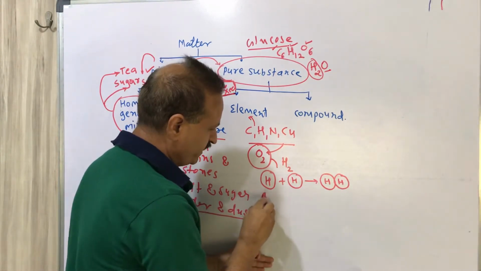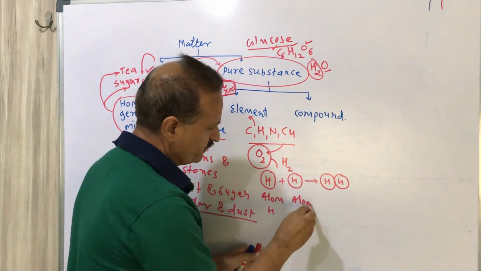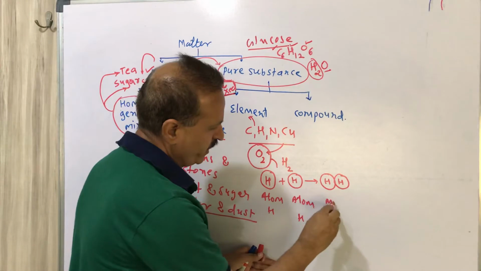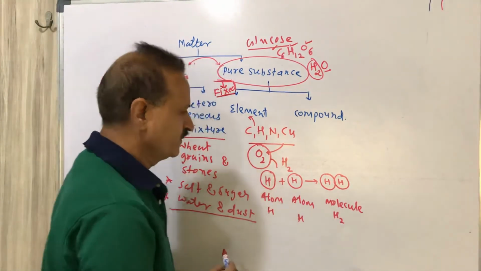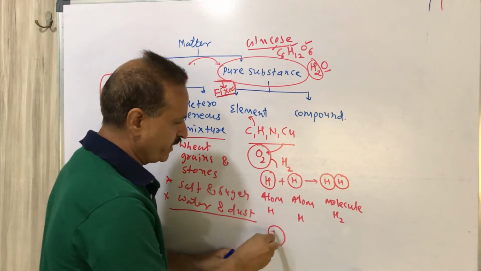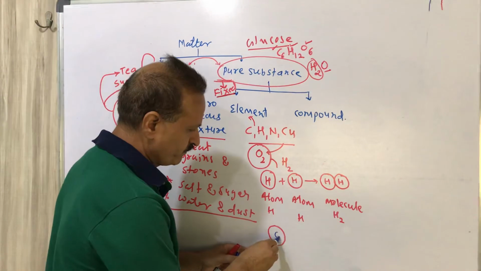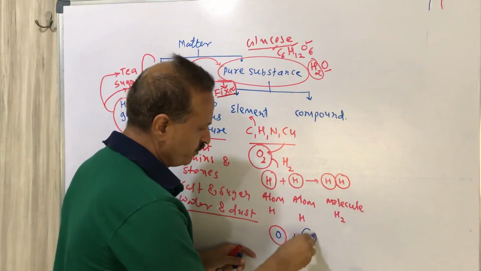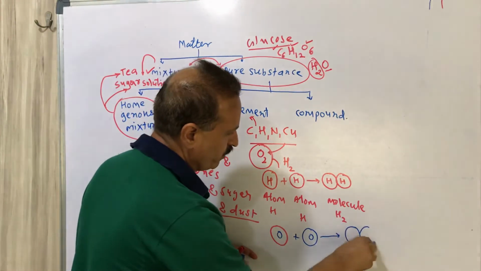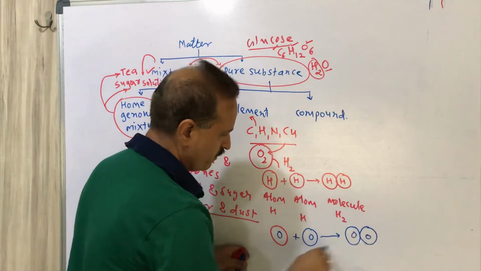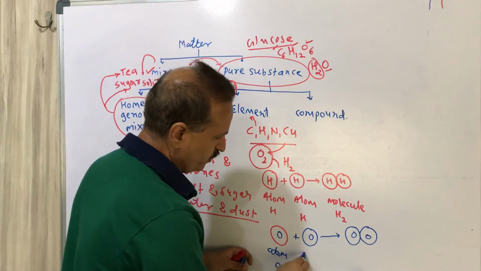This is atom H, atom H, and molecule H2. Similarly, atom O plus atom O gives us the O2 molecule.